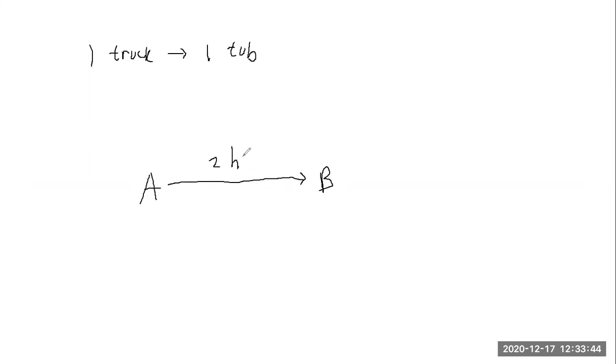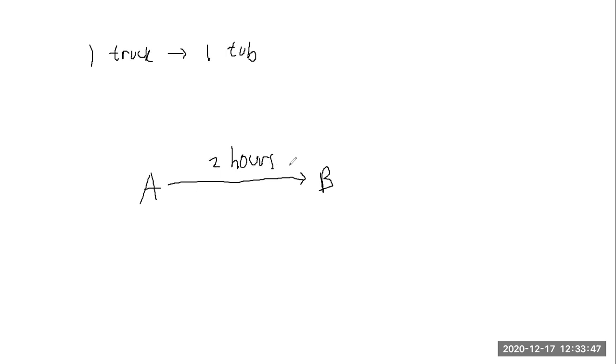To solve that question, first we need to take note of the information that we get from the problem. So we know that with one truck, we can deliver one tub of sand. And if you remember the question, to go from town A to town B, the truck needs 2 hours of travel.